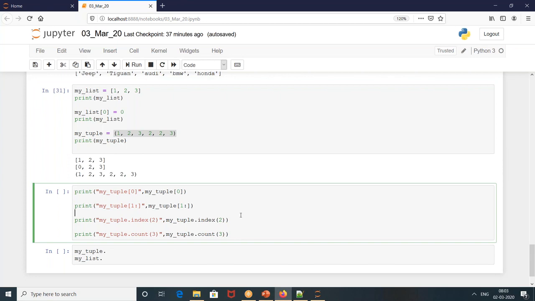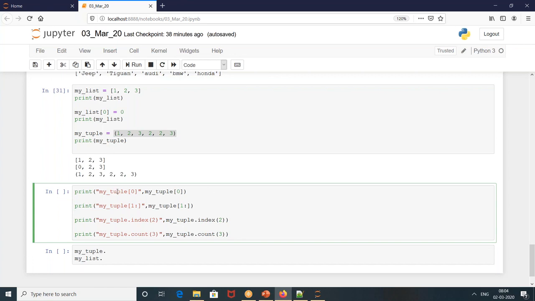Assume Pawan and Naga are colleagues working in the same organization, and he has given his program to Naga. If Pawan doesn't want an element of a particular thing to change, he will define it as a tuple instead of a list, and then give it to Naga so that nothing will change in that content. So you understand? If you don't want any human error to happen, you can define a tuple. Agreed on that point? Yeah.